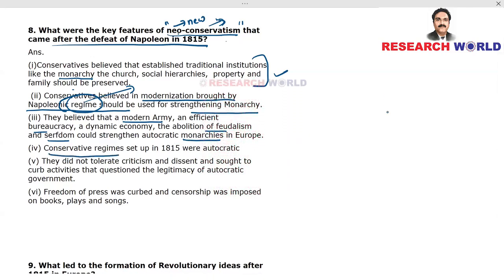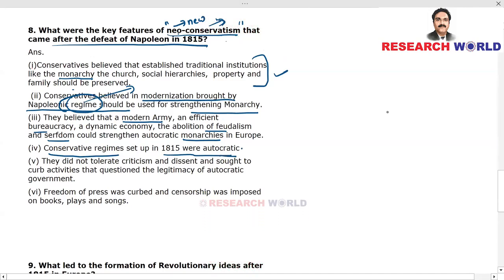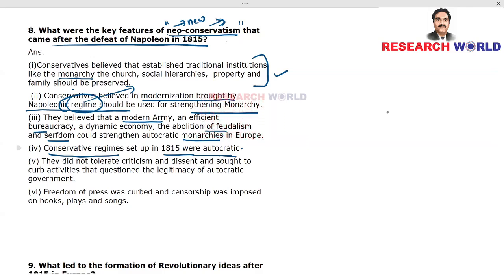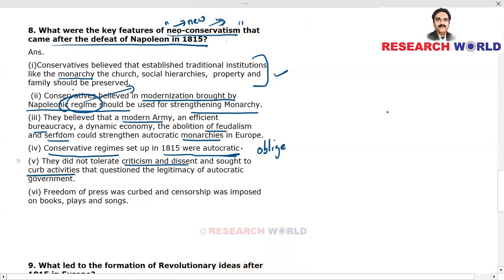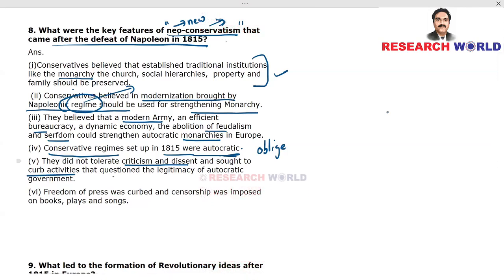Now, conservative regimes set up in 1815 were autocratic. All right, there is not even a single bit of democracy there. All power is centralized. One or a few people will take decisions, and others have to oblige. They did not tolerate criticism. Look at that. Typical characteristic feature of an autocrat. They did not tolerate criticism and dissent and sought to curb. Curb means reduce or cut off. Okay, to curb activities that questioned the